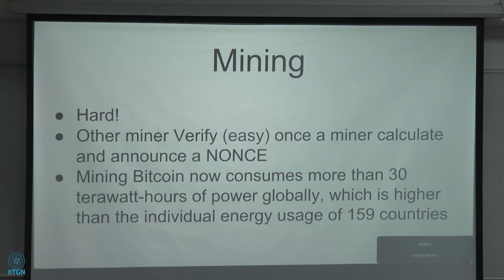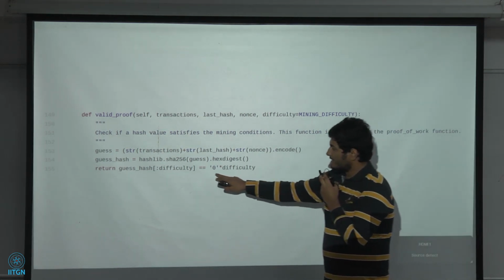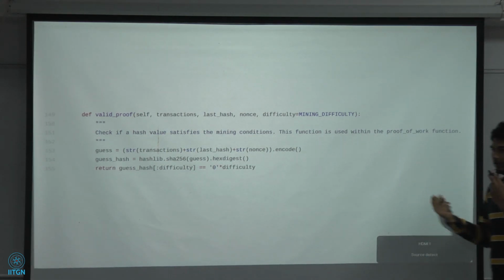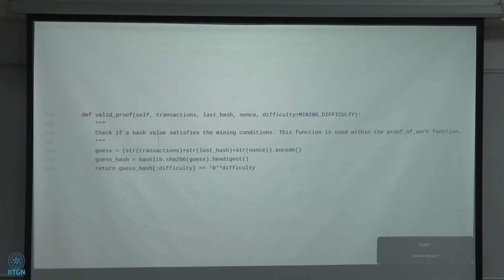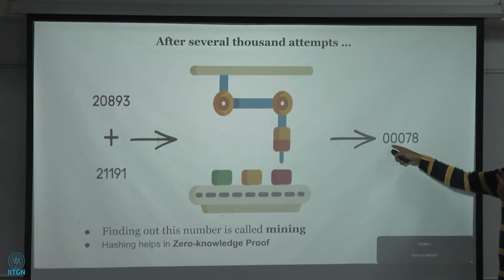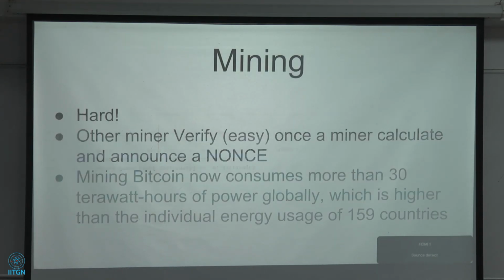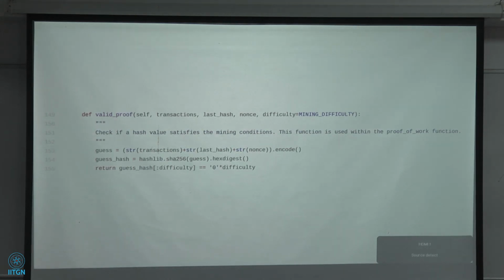And this is only for Bitcoin. There are 1,800 cryptocurrencies out there, more than that. For the proof, it's very easy. We just have to check if the string starts with the number of zeros we predicted. Here I've written that I need 3 zeros in the final hash. If I decrease it and write only 1 zero, then the probability increases and mining becomes easier. This is how I validate the final product.